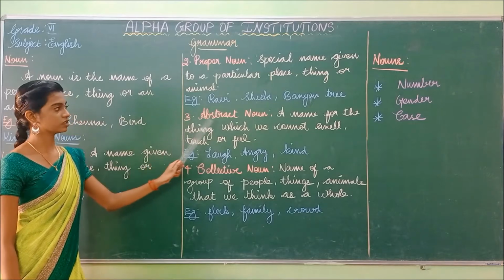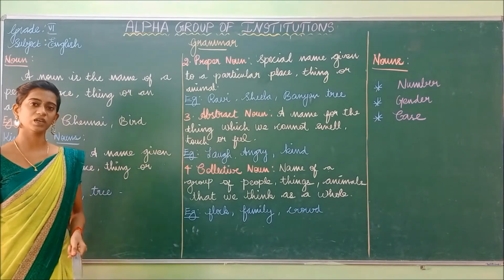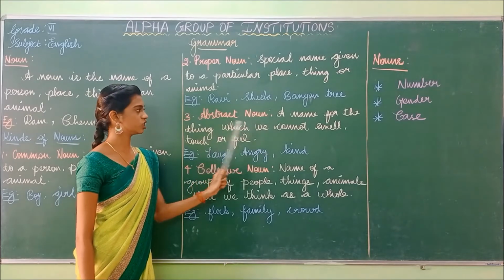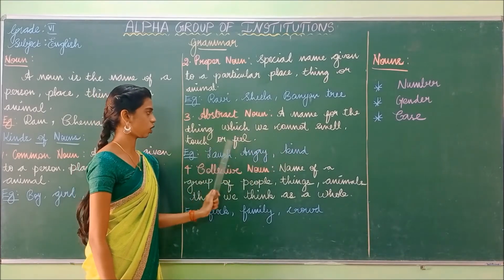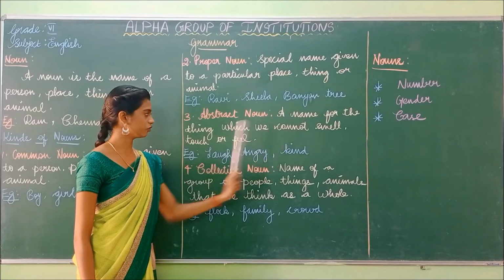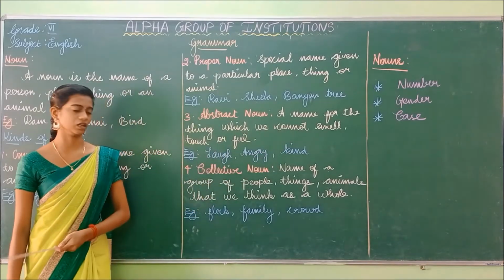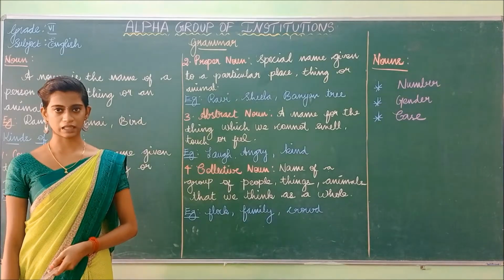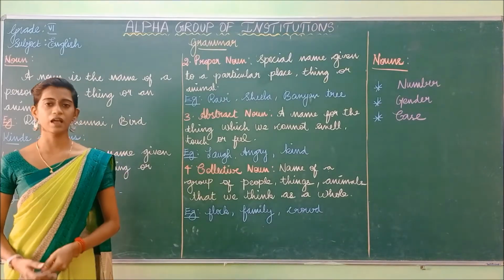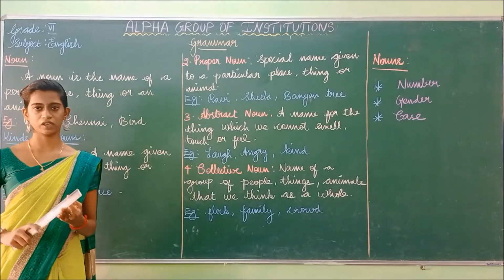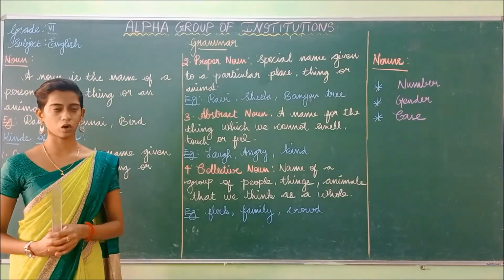The third one is the abstract noun. A name for the thing which we cannot smell, touch or feel. Abstract noun is also a naming word, but we cannot smell, touch or feel it.